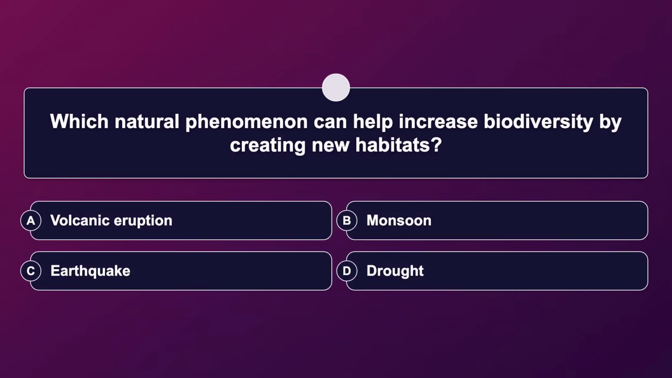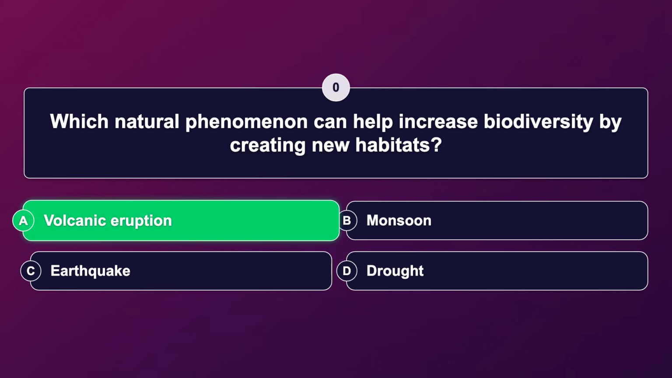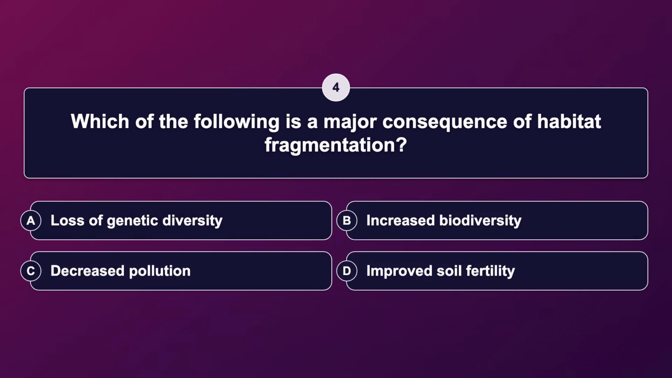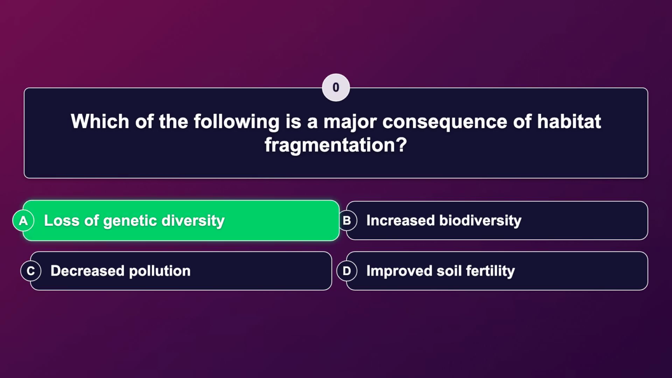Which natural phenomenon can help increase biodiversity by creating new habitats? The correct answer is volcanic eruption. Which of the following is a major consequence of habitat fragmentation? The correct answer is loss of genetic diversity.